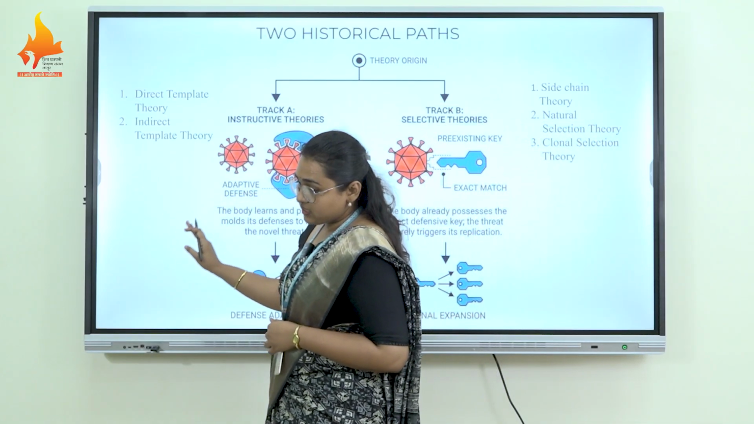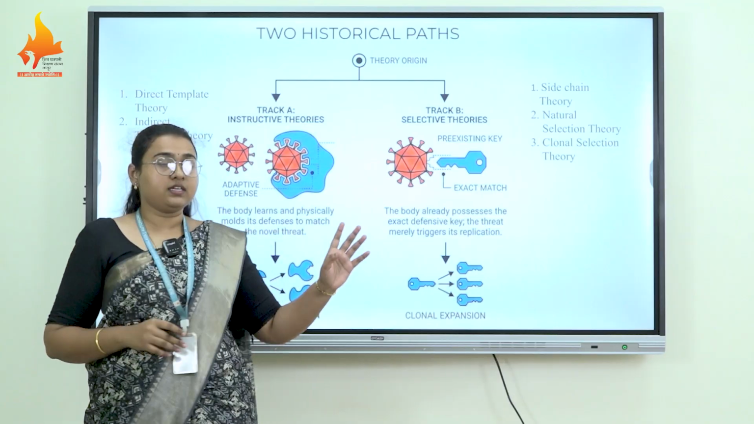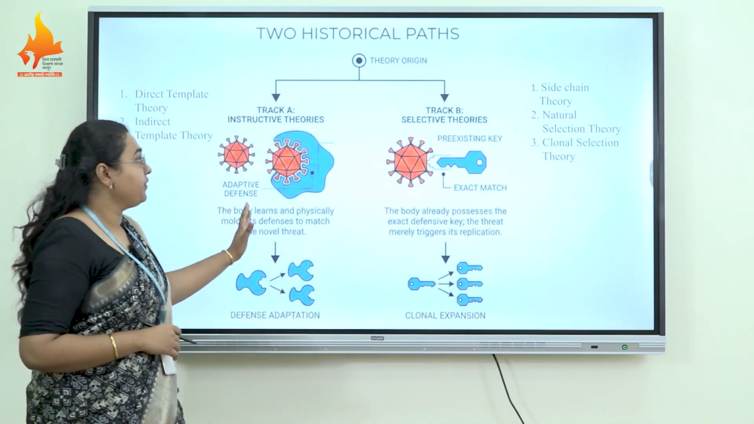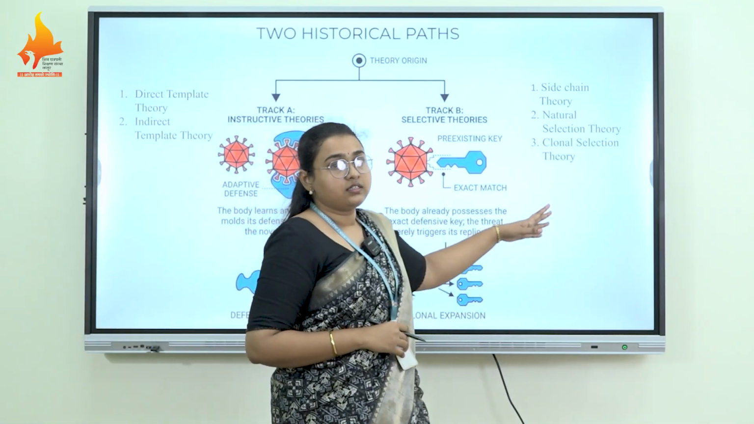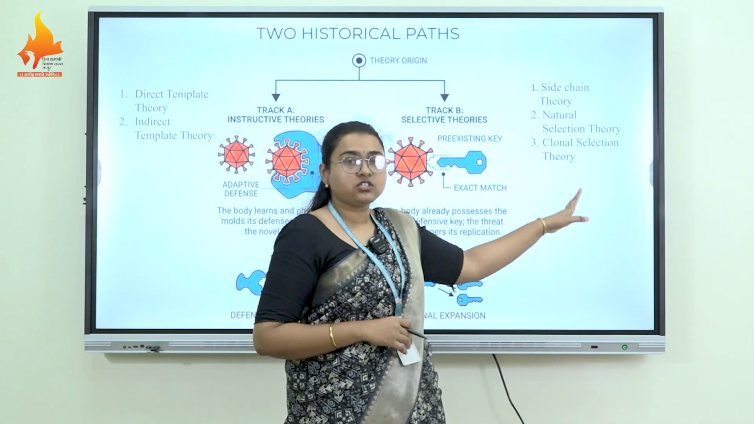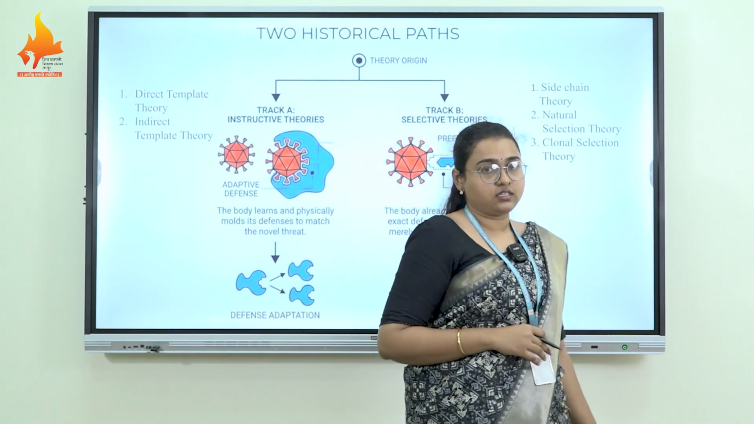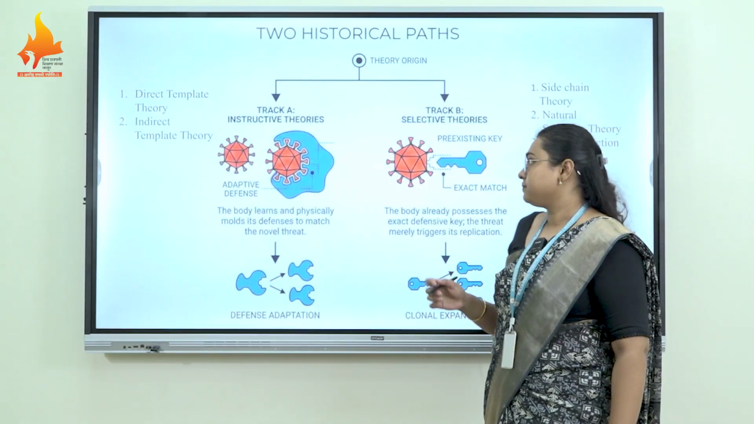Again, in instructive theories, there are two kinds of theories, the direct template theory and the indirect template theory. In case of selective theories, there are three theories: the side chain theory, the natural selection theory and the clonal selection theory. We are going to discuss them one by one.